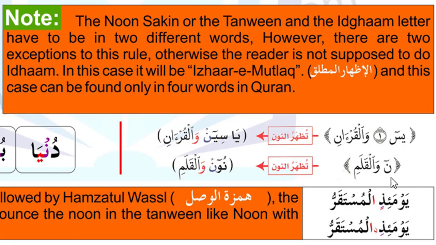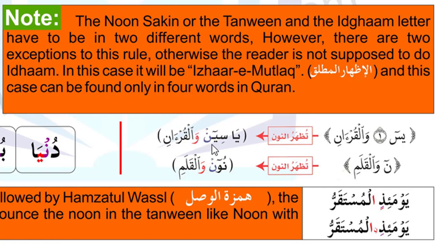So these two places are the exception places from the Quran. So we say again, Yasin wal Quran. The second example, Noon wal qalami. So you remember these two places where we do not make idgham with ghunnah.